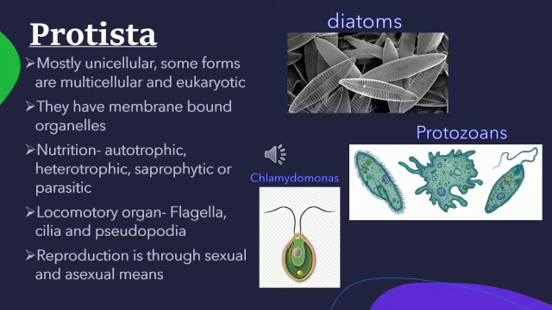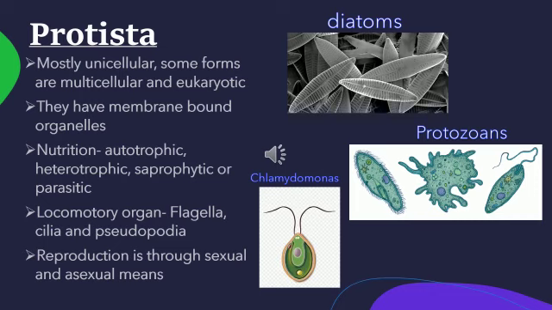Organisms grouped under Protista may have a locomotory organ called flagella. As I said, in the Monera kingdom organisms also have flagella, and here they also have cilia and pseudopodia for locomotion. Pseudopodia means false feet, a locomotory organ seen in these organisms under Protista.